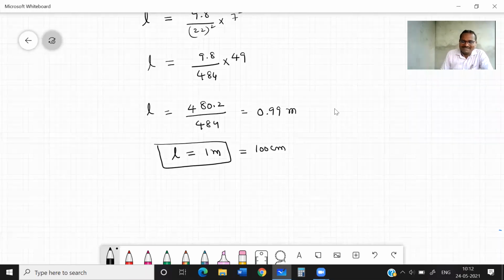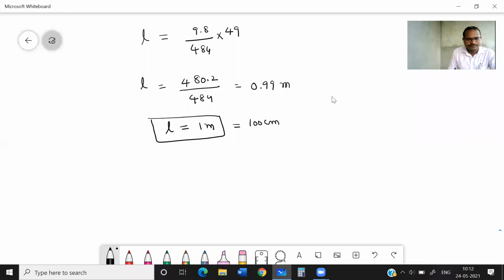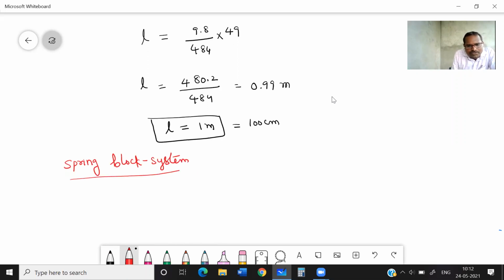Now let us discuss the spring block system. What will be the time period? I'm going to discuss the spring block system. Now you take one helical spring, a massless spring, whose spring constant is K, let us suppose.